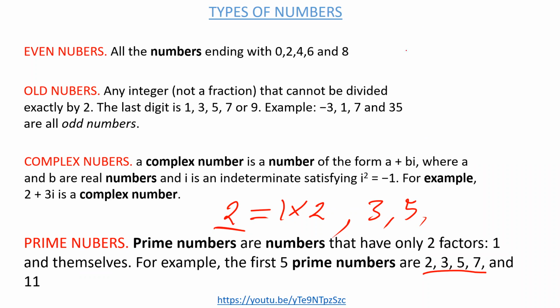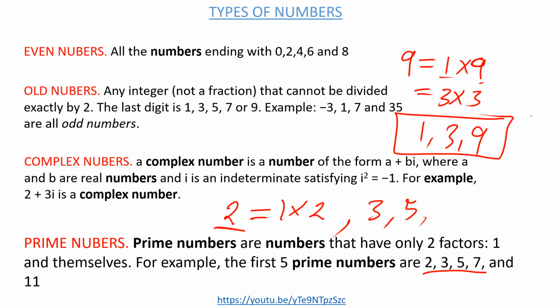9 is not a prime number. Why do we say that? Because for 9, we can have 1 times 9, meaning we have 2 factors, 1 and 9. Apart from that, we can also write it as 3 times 3. So we have 3 factors for 9: 1, 3, and 9. These are the factors of 9, meaning 9 is not a prime number. So prime numbers only contain 2 factors, 1 and itself.